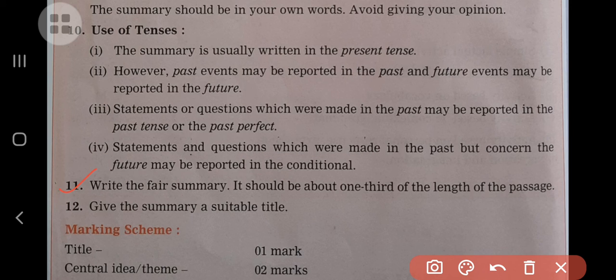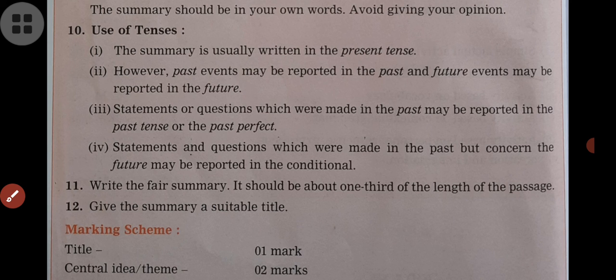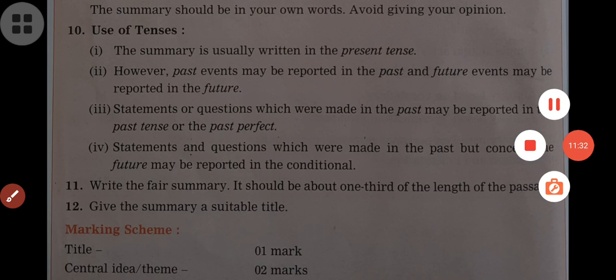And the next is to write a fair summary. It should be about one third of the length of the passage. Give the summary a suitable title. So these are some of the important points that we have to follow while writing a summary. I hope you understood this and you will follow these points. Thank you.